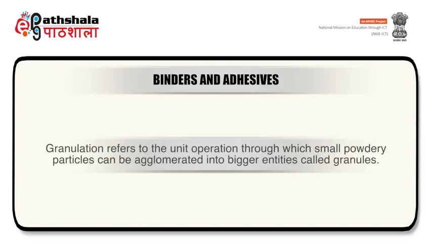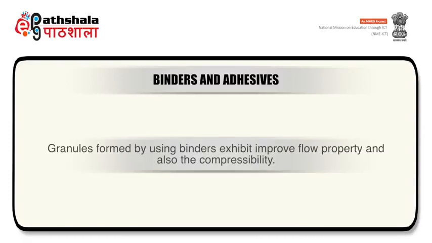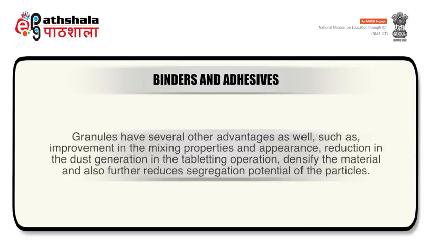Granulation refers to the unit operation through which small powdery particles can be agglomerated into bigger entities called granules. Granules formed by using binders exhibit improved flow property and also compressibility. Granules have several other advantages as well, such as improvement in the mixing properties and appearance, reduction in the dust generation in the tableting operation, densification of the material, and also reduced segregation potential of the particles.